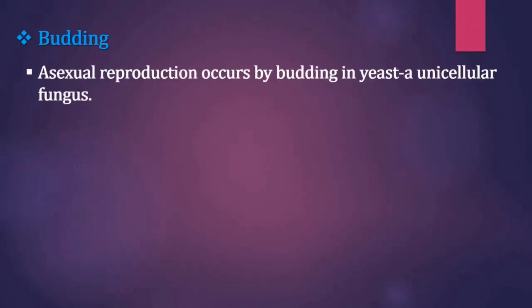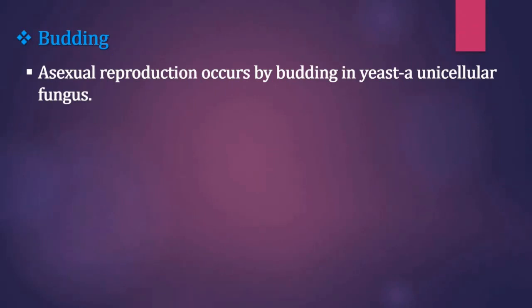Now next we will understand budding. Children, budding is an asexual mode of reproduction. In the process of budding, a bud develops as an outgrowth due to repeated cell division at a specific site.